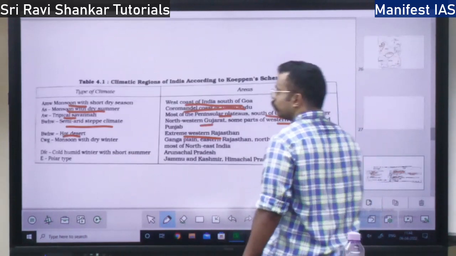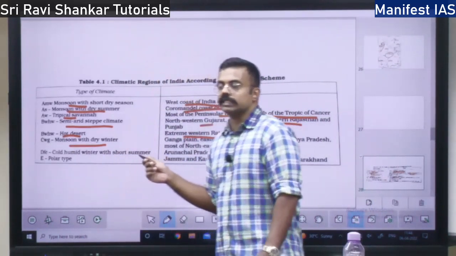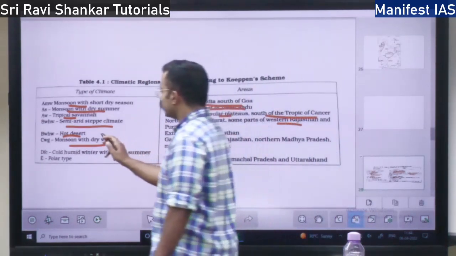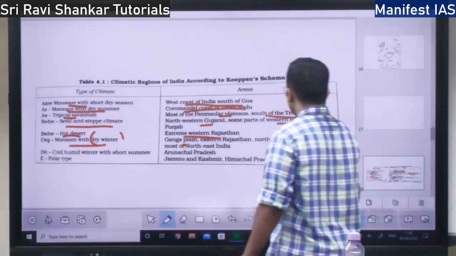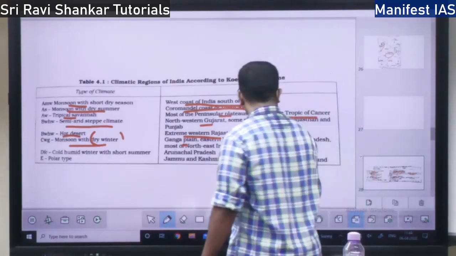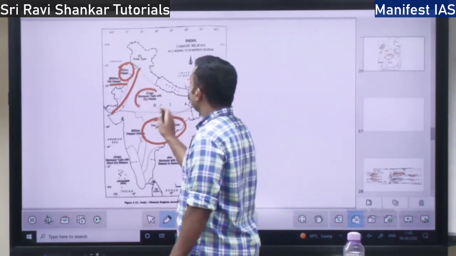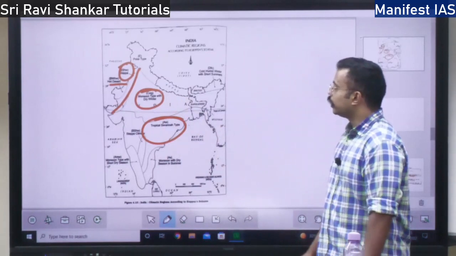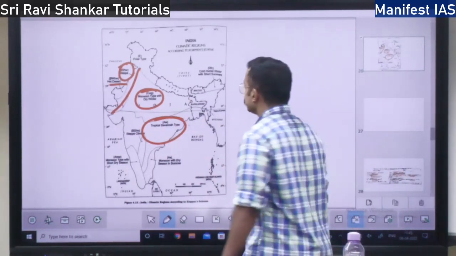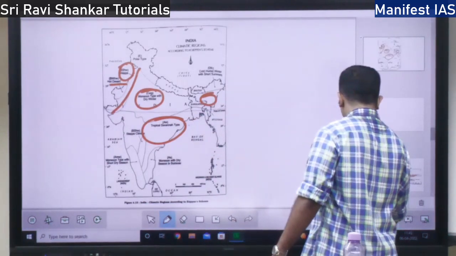Next you have monsoon with dry winter. So it is a monsoon season, but in the months of winter it will be dry. This is Ganga Plain, northern Madhya Pradesh and northeast India. So this is the monsoon climate with dryness in the winter. This is the 6th type of climate. It extends up to northeast India.